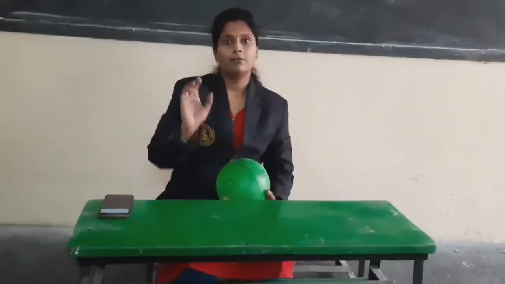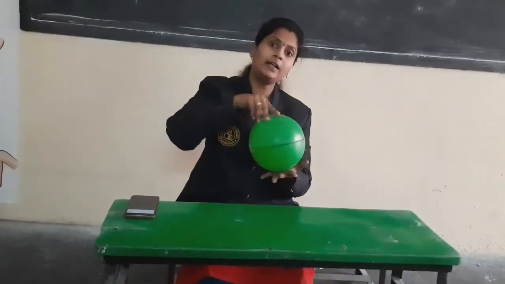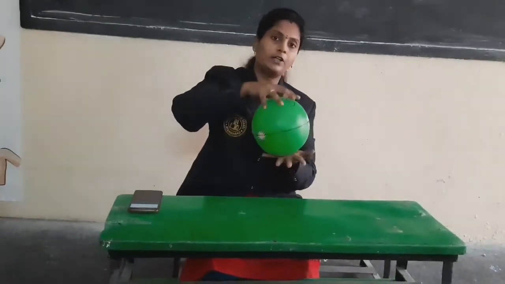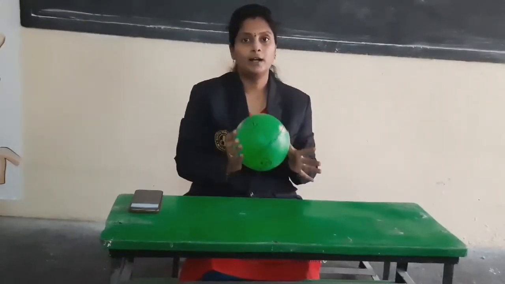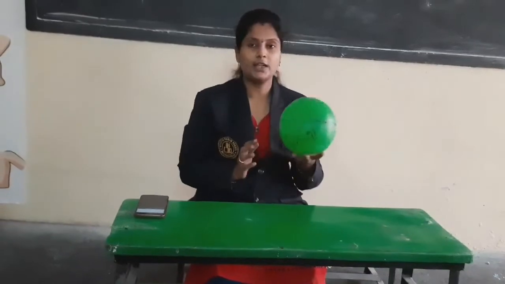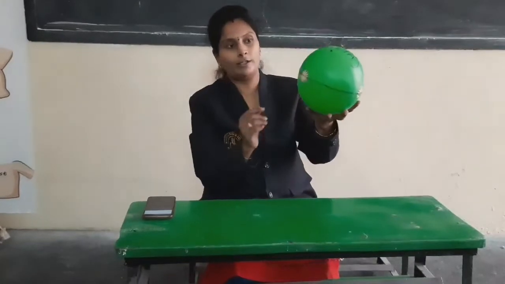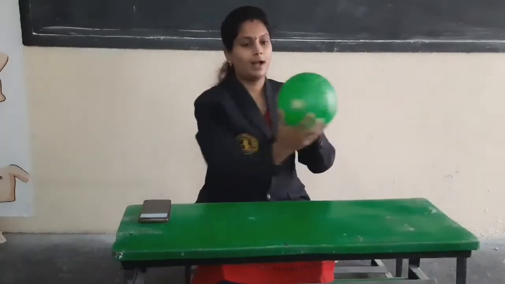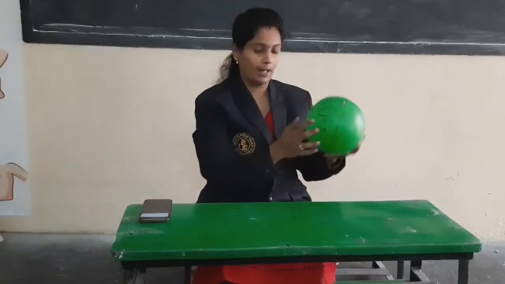Okay. So when Earth is moving around itself, that we call a rotation. Earth, if it is rotating by itself, that we call a rotation. Because of the rotation only, we get the day and night. So to understand that, I am showing you the activity. If you observe, I divided this ball into two parts, A and B. Here I wrote India and here I wrote USA, that is America.